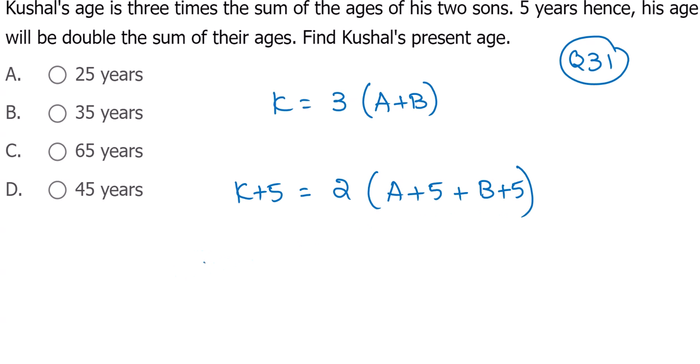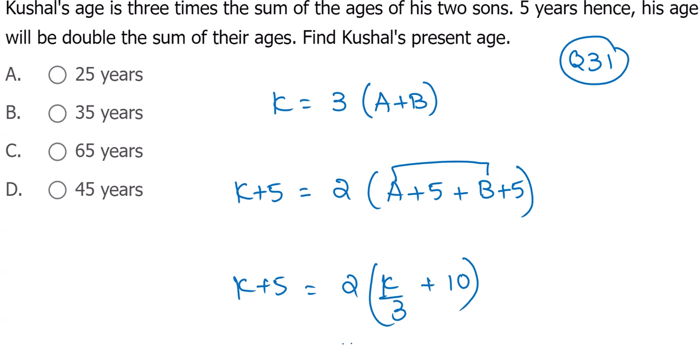I want Kushal's age, K only. So you map A plus B equal to K by 3. Here K plus 5 equal to 2 into A plus B, which can be taken as K by 3 plus 10. Right, so now here K, 2K by 3, the difference will be K by 3. Here 20 and here 5, 15, K is 45.